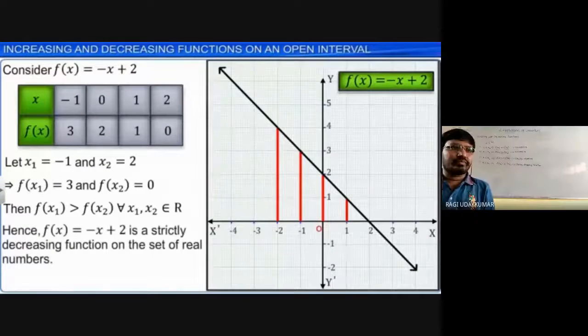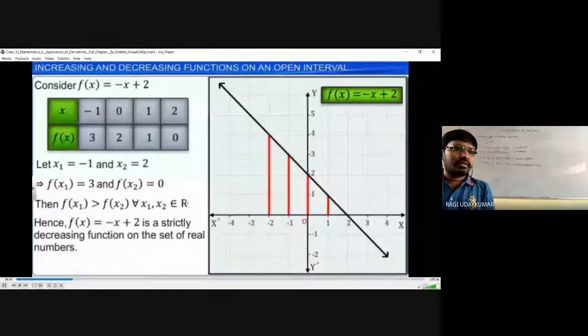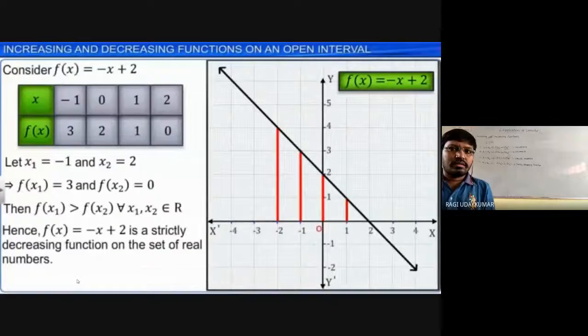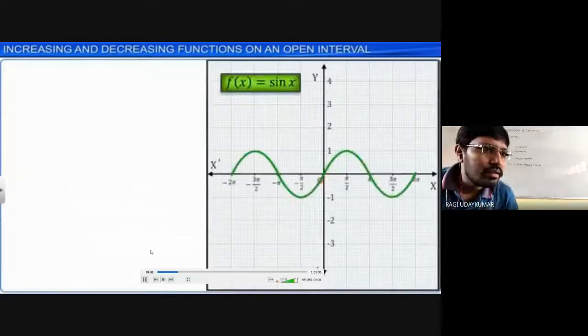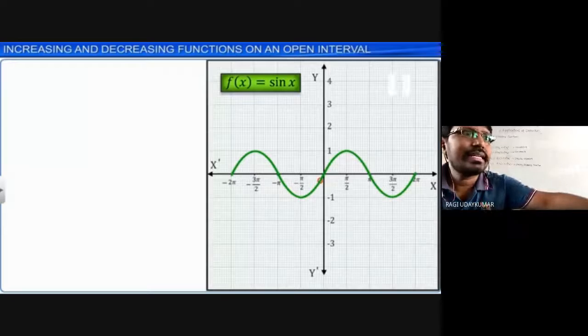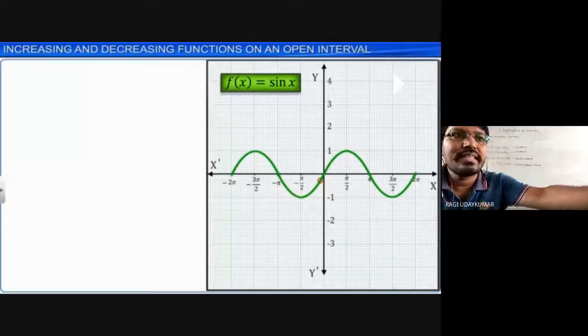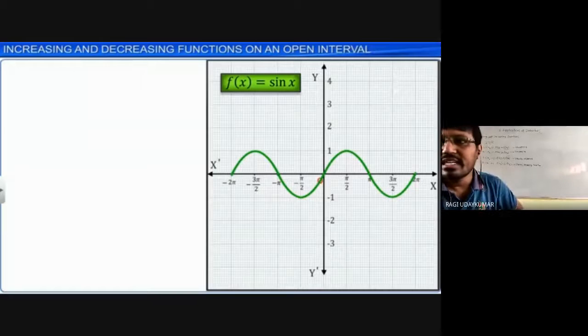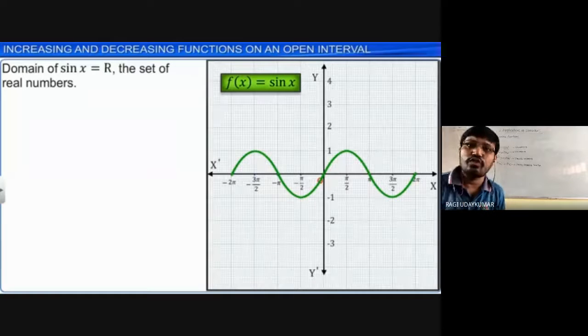Now whenever you take into consider, here are the functions. Sin x: whether this function is increasing or decreasing, if it is given, what can you say? It is neither increasing nor decreasing in its domain.